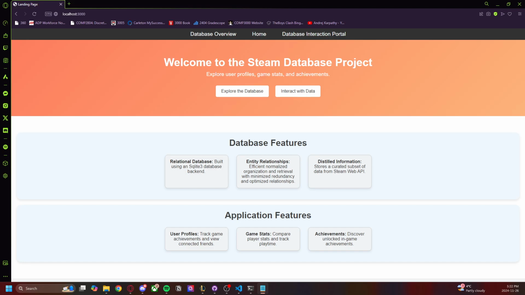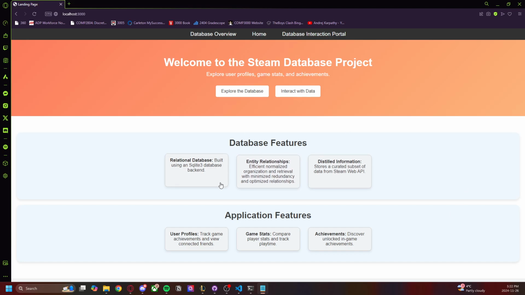And I have taken this information and refined a subset that I have found interesting and stored it within a database so that users could query, in a more streamlined and condensed manner, the information relating to their profiles and their friends' profiles, for example. It has a number of different features that I'm just displaying on the main web page here.